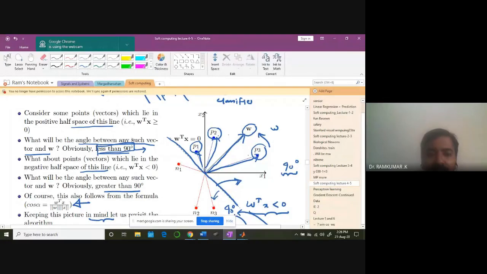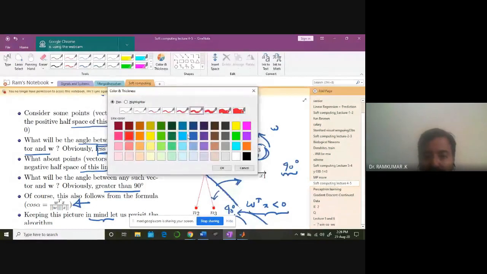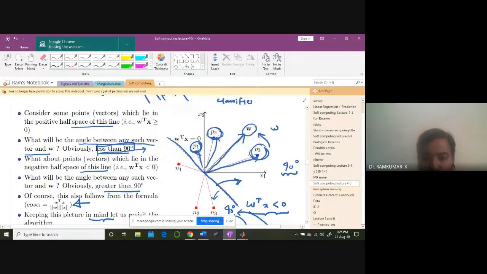What will be the angle between any such vectors? Consider some points which lie in the positive half space of this line. These points, 1, 2, 3. The weight vector is here, and it is perpendicular to the discriminating line, which is the classifier line.